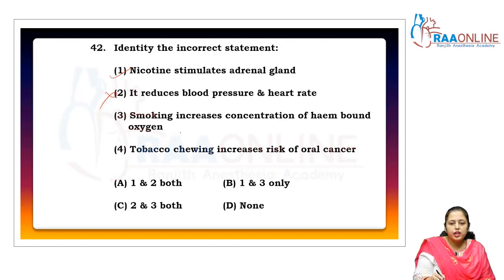Smoking increases the concentration of heme-bound hemoglobin? No, it decreases. Tobacco chewing increases the risk of oral cancer, correct. So the incorrect statements are 2 and 3. So the answer is C.